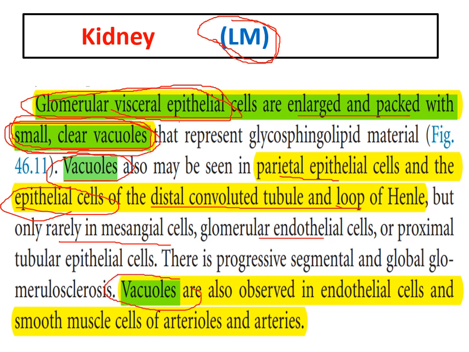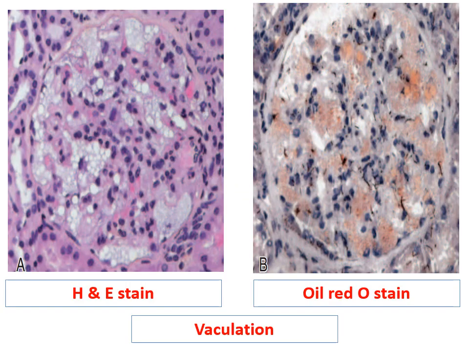These vacuoles are also observed in arterioles and arteries, in the endothelial cells and smooth muscle cells of the arterioles and arteries. So the main finding in the light microscopy is vacuoles, or vacuolation, in the glomerular visceral epithelial cells and parietal epithelial cells and epithelial cells of the distal convoluted tubule and loop of Henle. And this is a very important picture of this light microscopy.